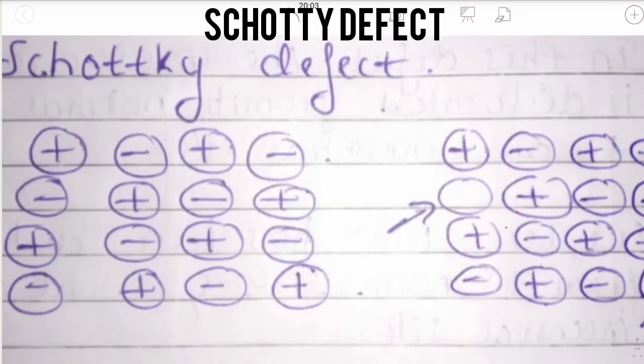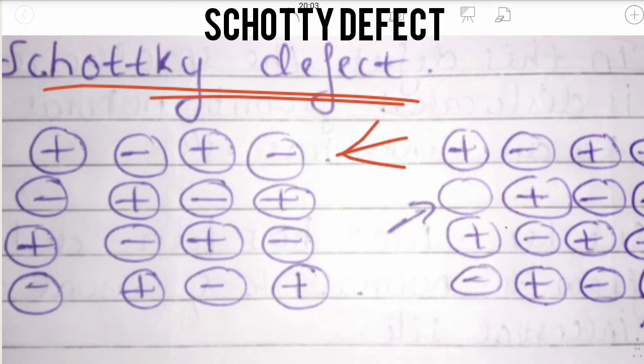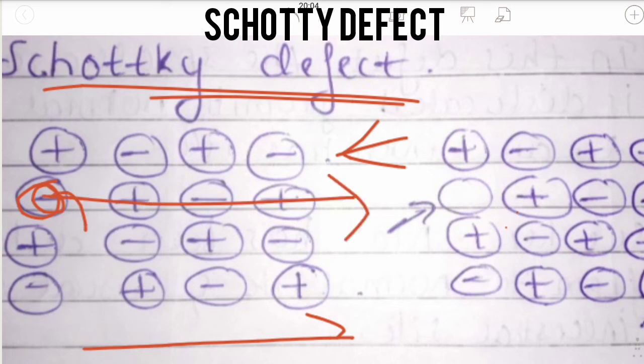Now we will deal with the other defect, that is Schottky defect. Here we will find cation and anion. If an anion leaves its original position and goes far away, this type of defect is called Schottky defect.